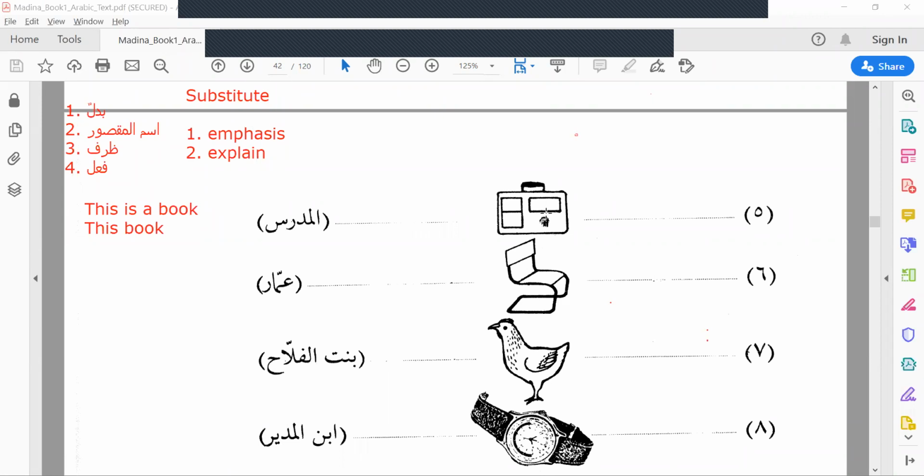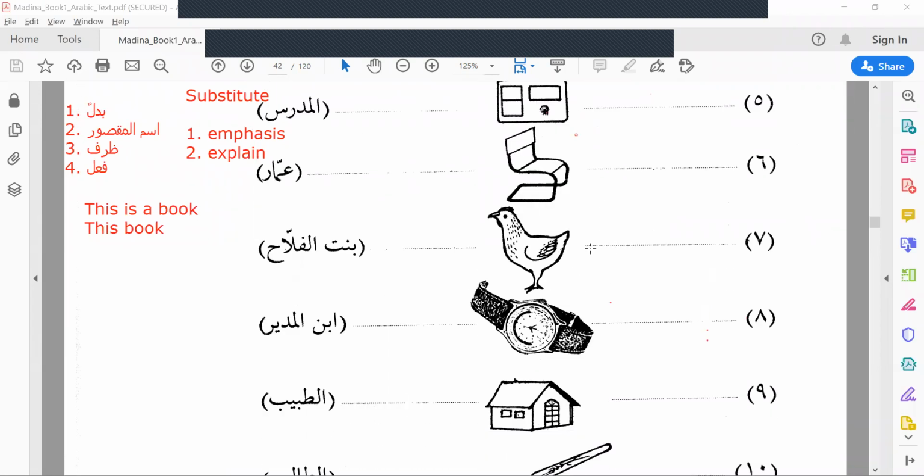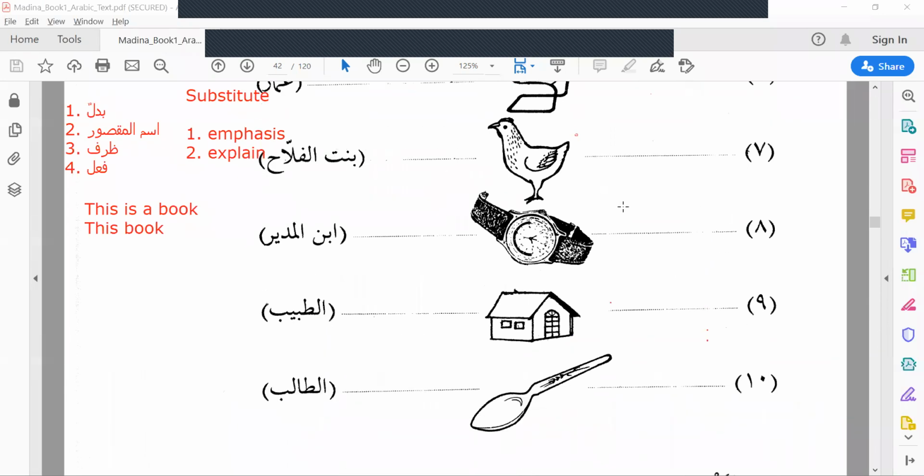Hadiqatun means garden. Whose this chair? Whose this hen? Bintul Fallahi. This hen belongs to farmer's daughter. Bintu means daughter. Fallahi, farmer's. Whose this watch? Whose this house? Whose this spoon? So answer it belongs to this person, which is inside the bracket.